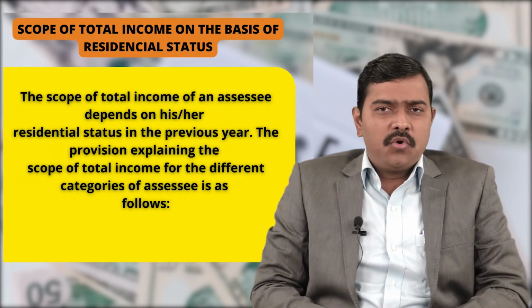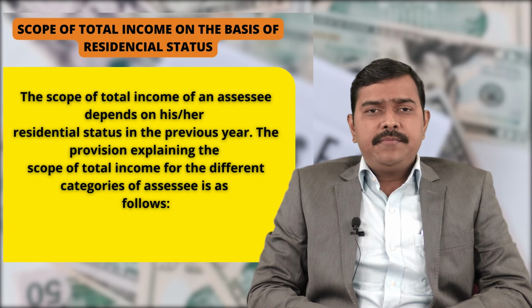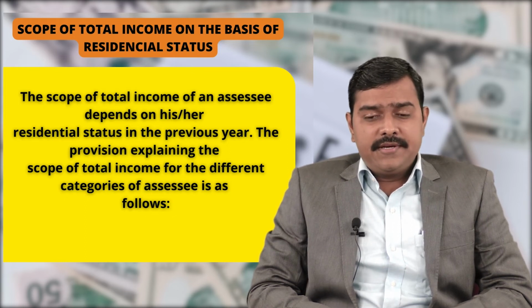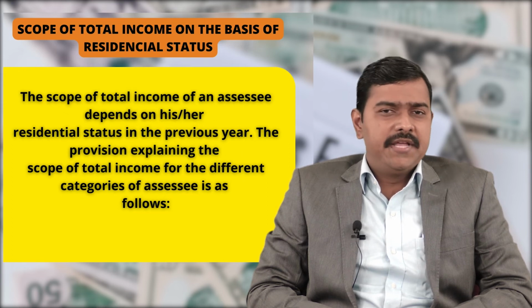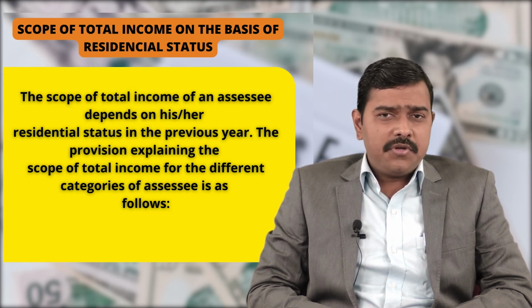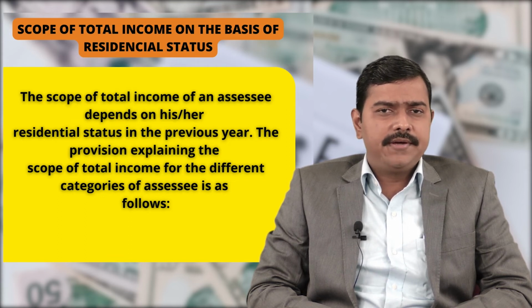Now come to scope of total income on the basis of residential status. So income earned by an individual, whether it is taxable in India or not, will depend upon the residential status of the individual. So the scope of total income of an assessee depends on his or her residential status in the previous year.